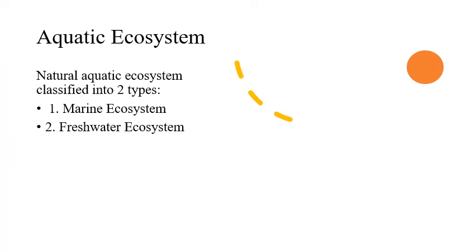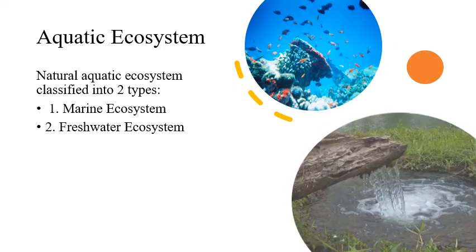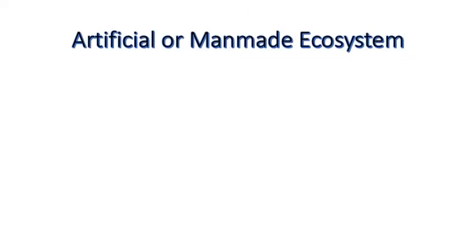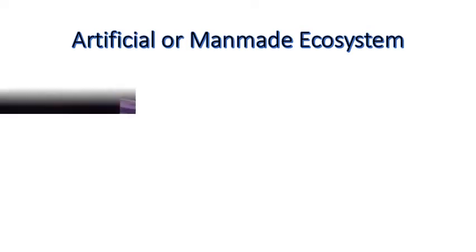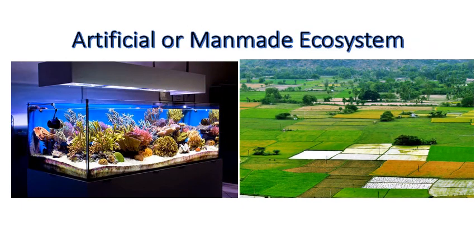Let's have a look at the aquatic ecosystem, for example the marine ecosystem and another one, the freshwater ecosystem. Last, the artificial or man-made ecosystem. This is called artificial because an aquarium is not a natural aquatic ecosystem; it is a man-made ecosystem. At the same time, agricultural land or cropland is also a terrestrial, artificial, man-made ecosystem.